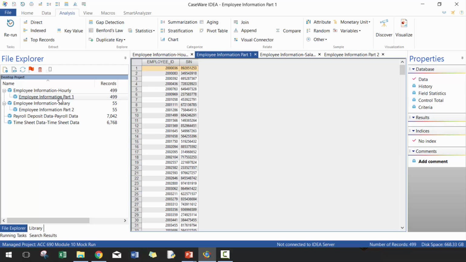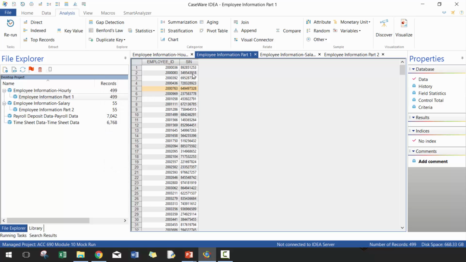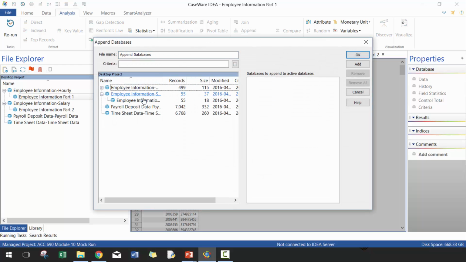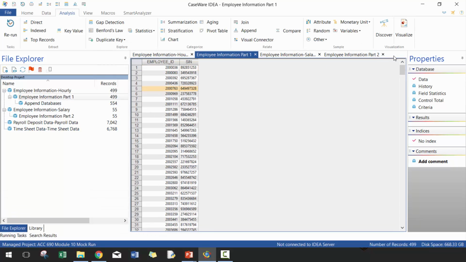And now what I want to do is combine these two different data sets. I'm going to make sure that the same type. Looks like I have to convert this to a character. I'll change the length to 12. And then I'm going to append the salary information below here. I'm going to rename this database. I'm going to call this employee information. Perfect. So now what I'm going to do here is I'm going to determine whether or not these social insurance numbers are correct.